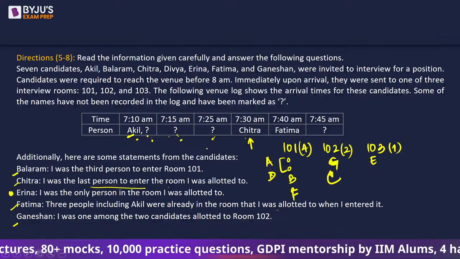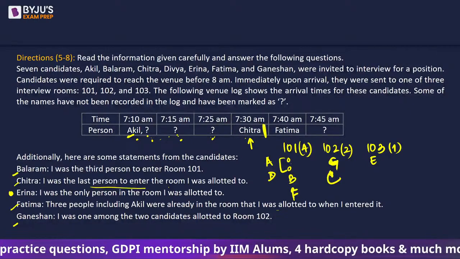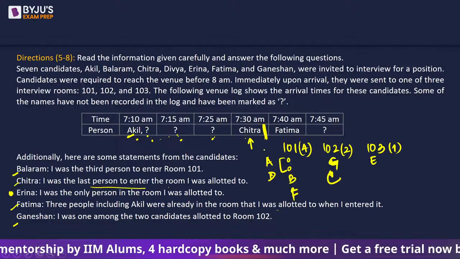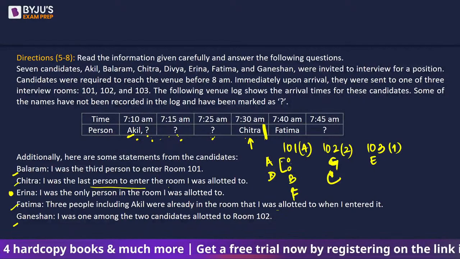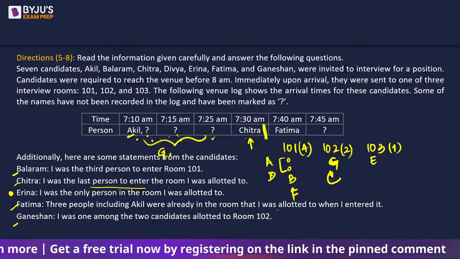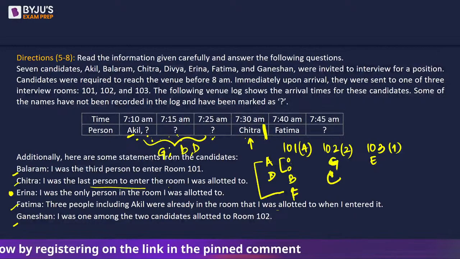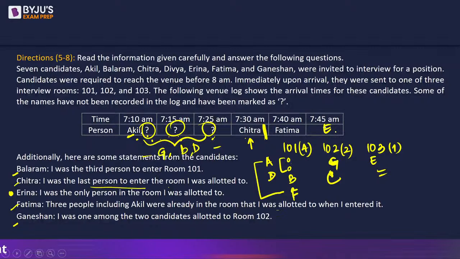No idea. When did G arrive? No idea. Because Chitra blocks the entry. See it this way: when Chitra enters, the room is closed now, room number 102. But one thing is for sure, before Chitra, G should be there. And between Akhil and Fatima, we also need to have B and D here. 3 people are missing and 3 people are required. That means this girl, Erina, obviously arrived at the end. Isn't it?